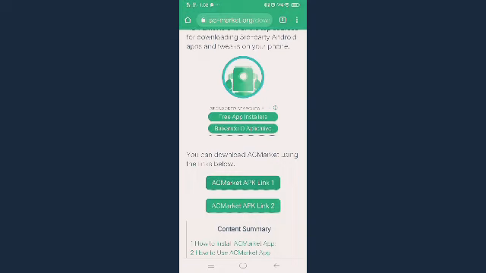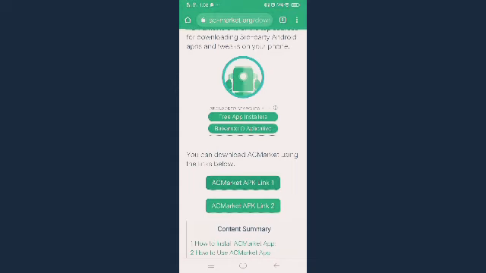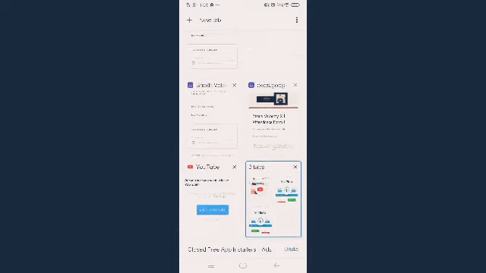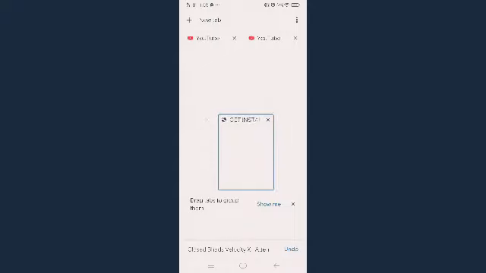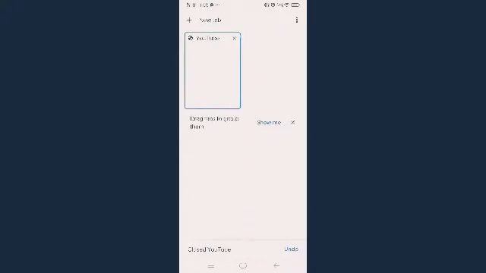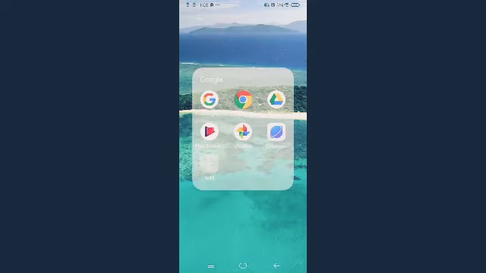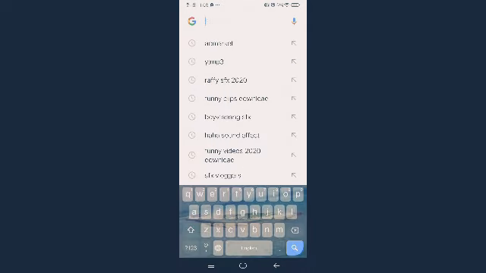So magde-delete tayo. So meron tayo nandyan si Easy Market. So burahin natin si Easy Market, no? So meron tayong mga old application na nandyan sa ating Google Chrome, sa ating tab. So delete natin yan mga guys hanggang sa maubos yan. So kapag naubos na yan mga guys, ang gawin natin is balik tayo sa ating Google Chrome. So pag nandun tayo sa ating Google Chrome, type lang natin yung ating browser na pwede nating puntahan.